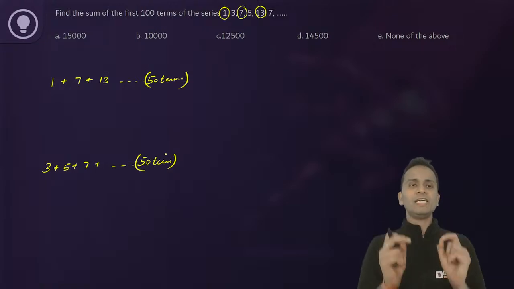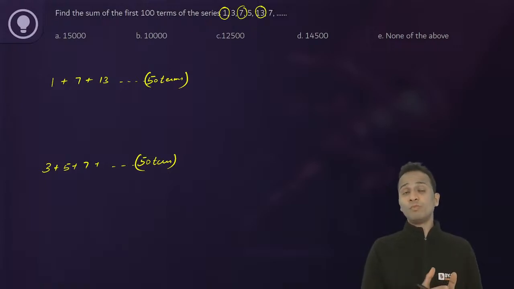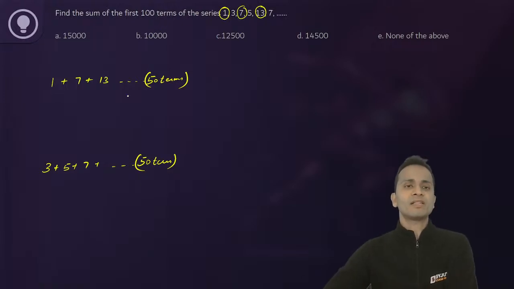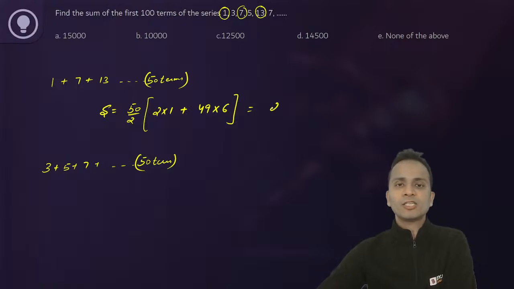So we'll have to find out separately the sum of these two series up till 50 terms and we'll add them. Now for this, I'll use the formula that we have discussed earlier in this session, the sum of n terms of an arithmetic progression. So both are arithmetic progressions. So the sum in the first case is n by 2, that is 50 upon 2, bracket, twice of a, twice of first term plus n minus 1, 50 minus 1 is 49, multiplied by the common difference, that is 6. So I can write it as 25 bracket 2 plus 49 into 6.